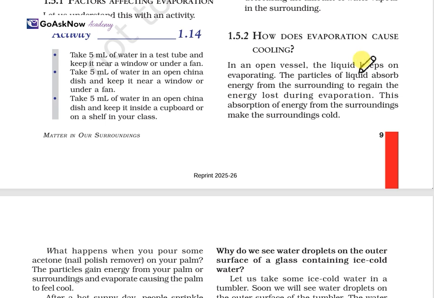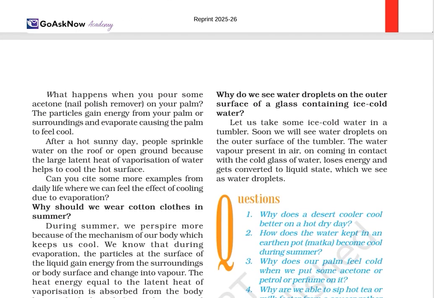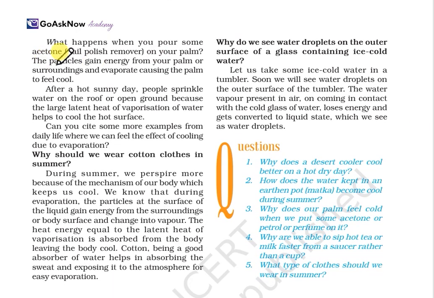Firstly, in an open vessel, you take a liquid and it keeps on evaporating. The particles of the liquid absorb energy from the surroundings to regain the energy lost during evaporation. So this absorption of energy from the surroundings makes them cold. So what happens when you pour some acetone nail polish remover on your palm? The particles gain energy from your palm and the surroundings and evaporate, causing the palm to feel cool.